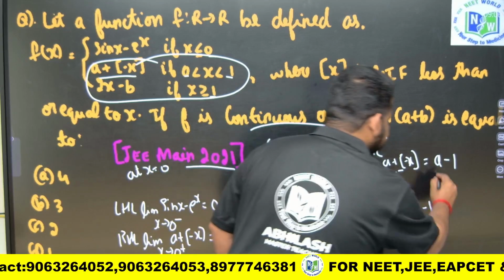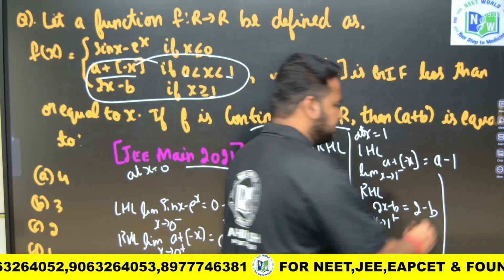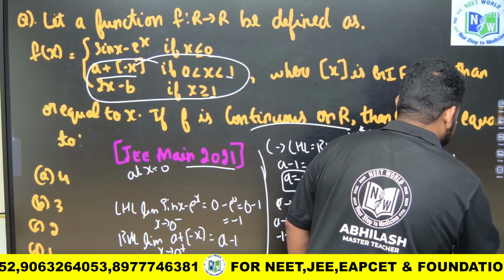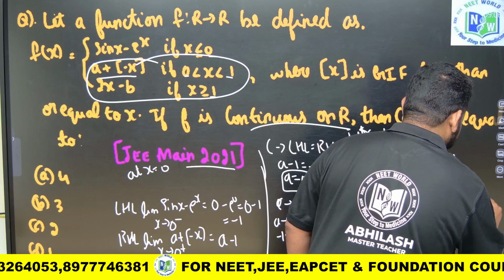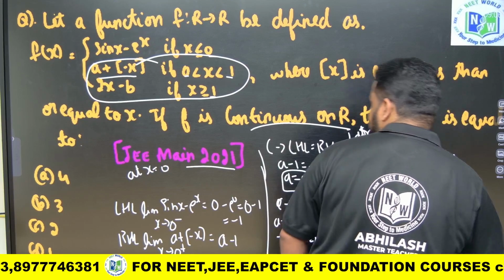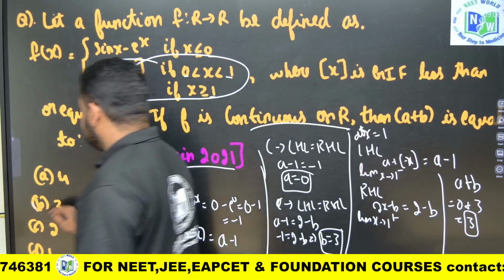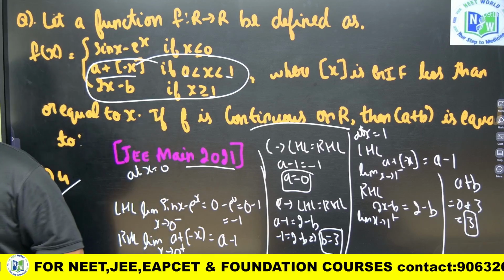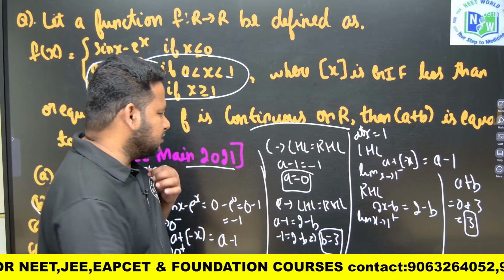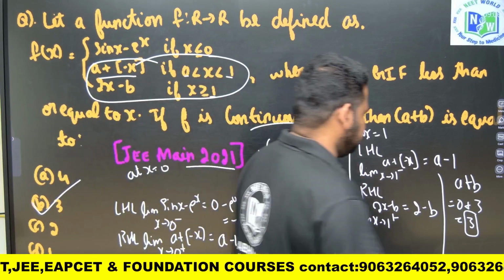So what are they asking us? They are asking us the value of a plus b. The value of a is equal to 0, b is equal to 3. So the answer is 3, friends. So the answer to this question is 3, option B. Okay, got it friends? Clear. Let us move to the next one.